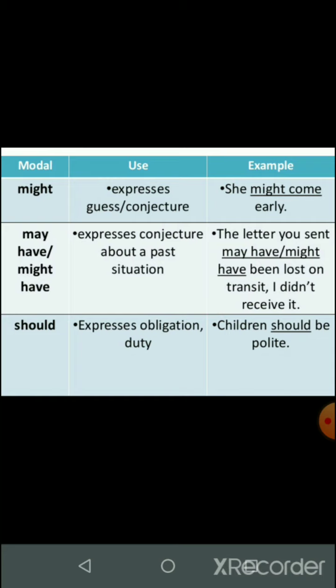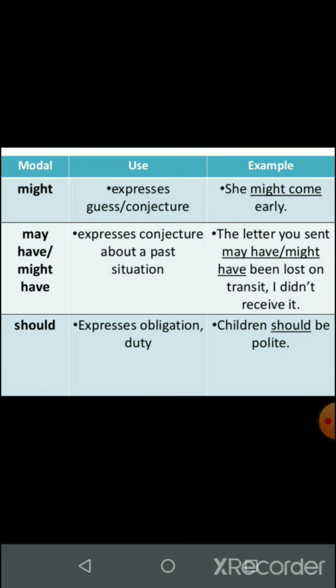This is clearly a guess that she might come early. Now where we use may have or might have. Both are used to express conjecture about a past situation. For example, the letter you sent may have or might have been lost in transit. I didn't receive it. Clear?